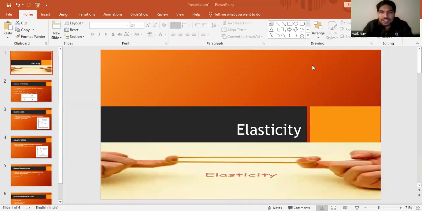So today's topic of discussion is elasticity. Elasticity in economics represents that if we increase the price of a certain product, the quantity demanded of that product is going to either increase or decrease. That is elasticity.